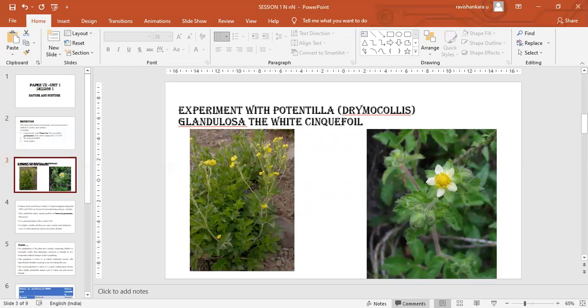understanding some aspects of the experiment with Potentilla glandulosa. Here we have the picture of Potentilla glandulosa, which is a plant. It is found in USA in different climatic conditions. The species has 2 to 3 ecotypes, one grown at sea level, another in the Mediterranean climatic condition, another in the alpine conditions. So three ecotypes, when planted in the same environmental conditions, show different forms or morphological structure.